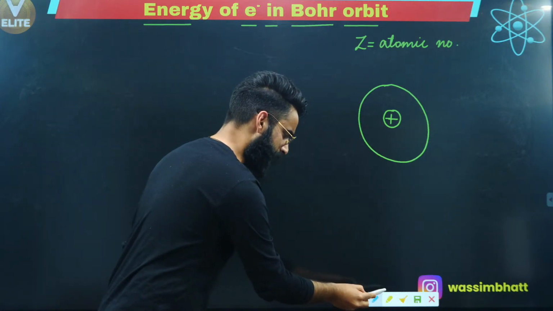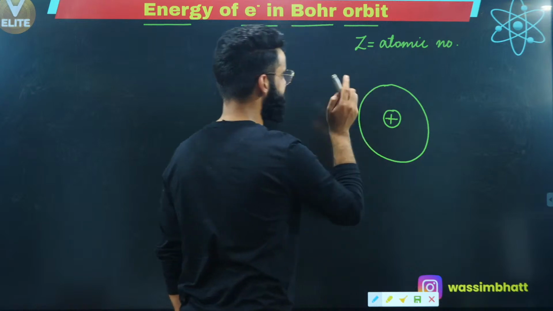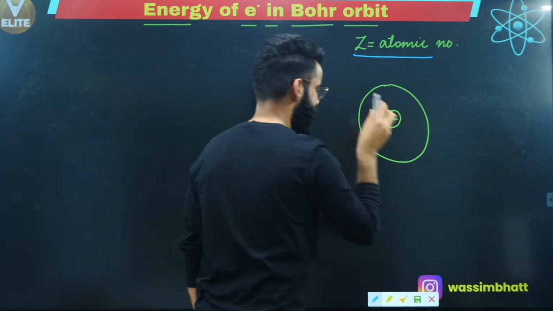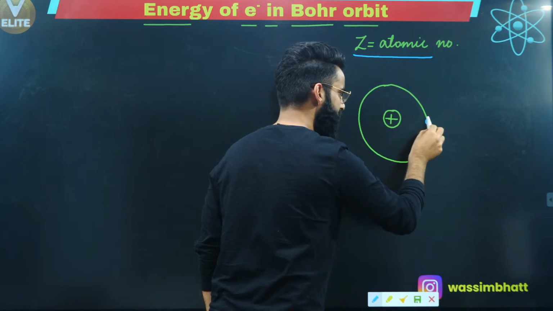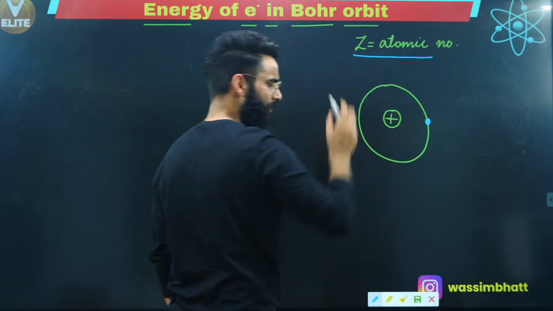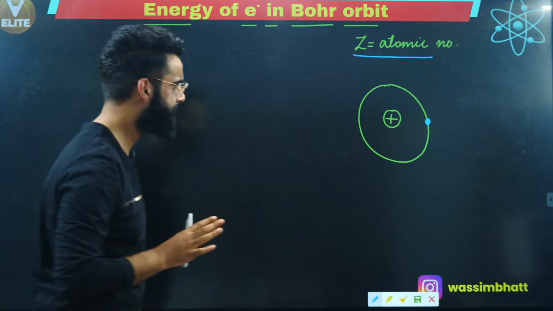Now people, understand a few important things. Note down every single thing. I'm saying the single electron species which I have will definitely have one electron over here. Okay, let's assume this electron is in shell number 1, for example.